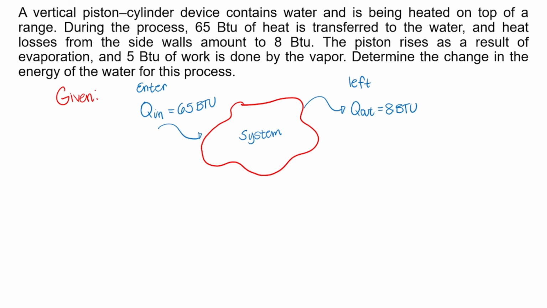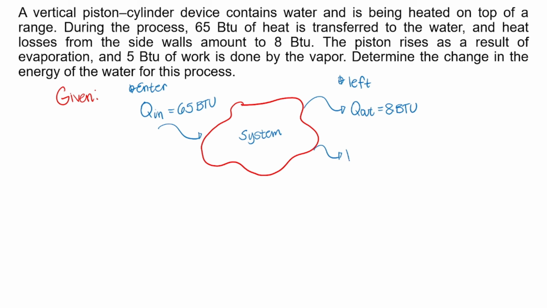So, our system made or produced work. So, saan natin siya lalagay? Nag-enter ba siya or lumabas sa system? Kasi nga, nag-apply tayo ng heat, our system made 5 BTU of work. So, dito natin siya ilalagay sa lumabas, sa side na to.